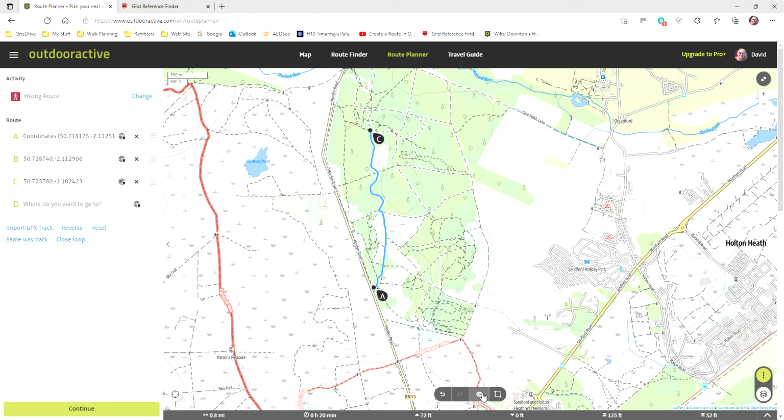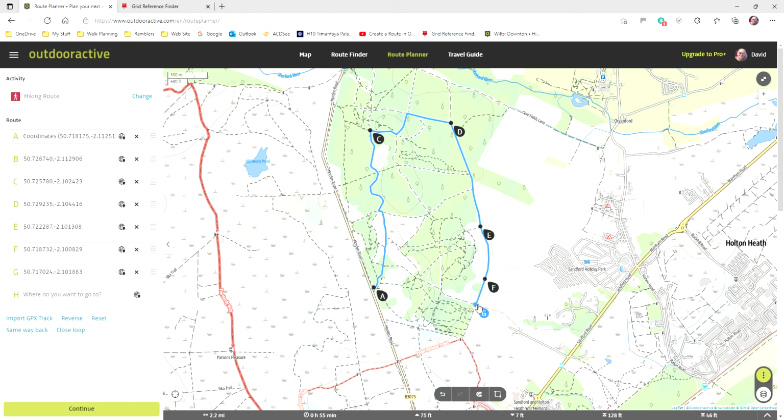Okay, now the magnet's on, so I'm going to choose this point. Yeah, okay, that's fine. Now along to here. Yeah, I'm liking it. Now to here. No, don't like that. So I can just undo it. I want to come down this leg. Yep. Down to here.